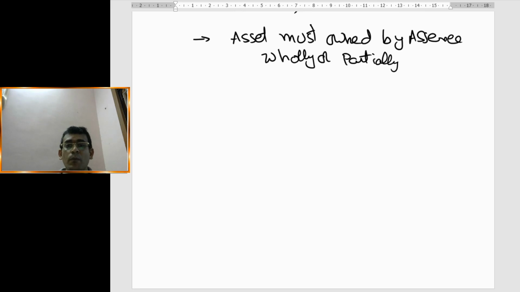So the asset must be owned by the SSC wholly or partially. That's the second condition. Now whenever we speak about ownership, there will be two different types of ownership. What is that? Let us try to understand.